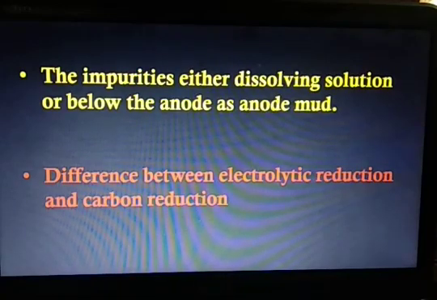Now I am giving you one question. You have to find out the difference between electrolytic reduction and carbon reduction. Think about this. Otherwise, I'll be telling you the answer in the next lecture.